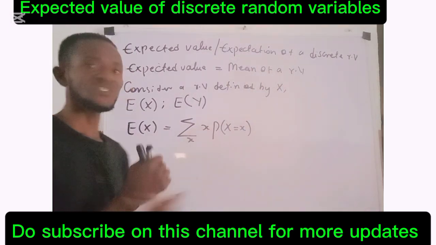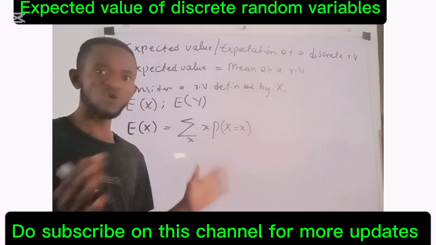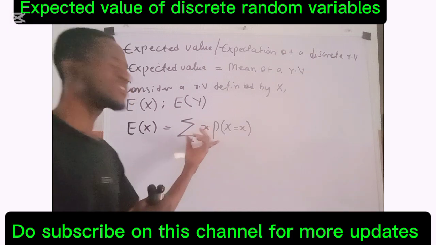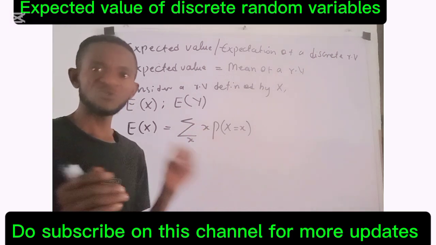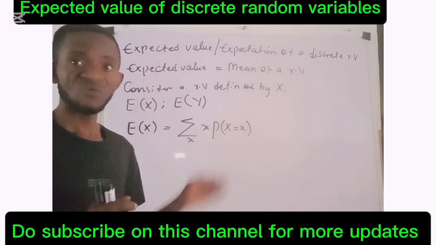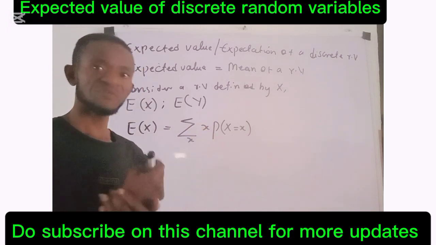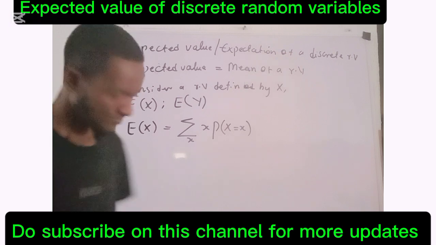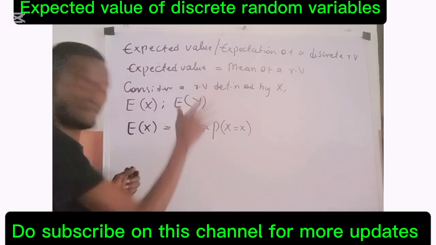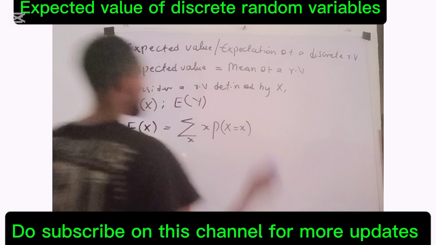So this is the definition here. We are not going to waste time. The moment you know this definition, all we want you to understand about the expected value of a discrete random variable is finished. So we just want to go into solving problems now. So permit me to clear here while we begin to take questions.